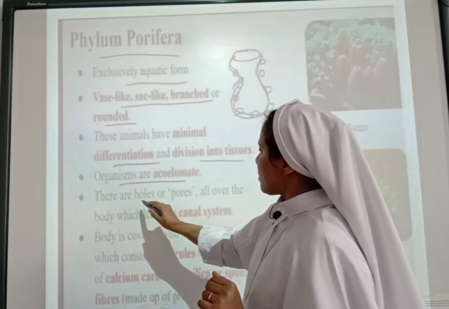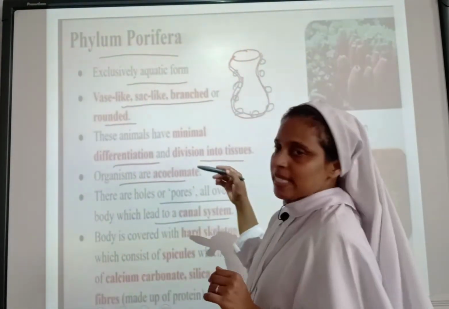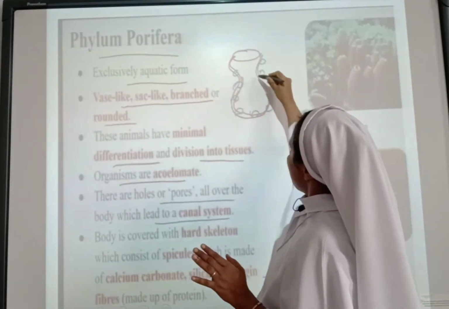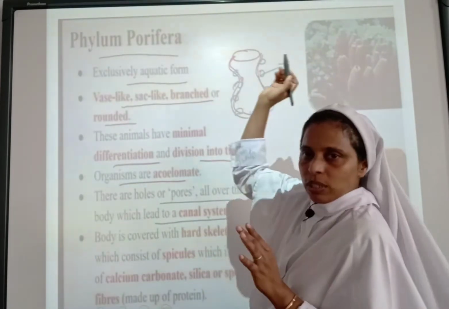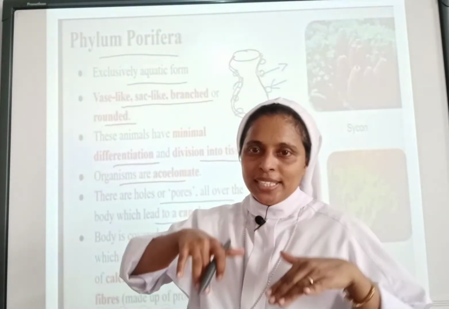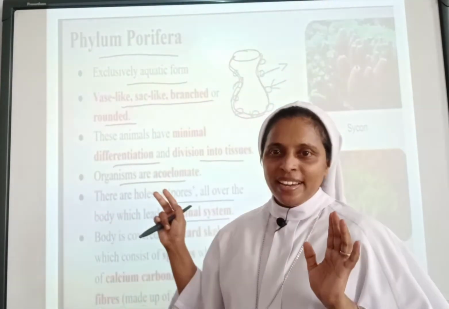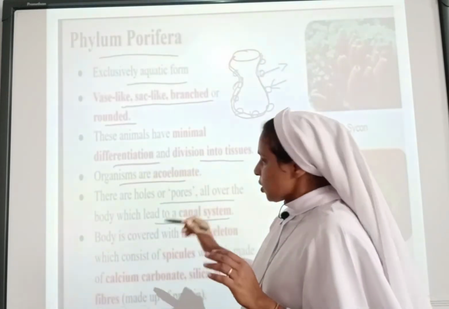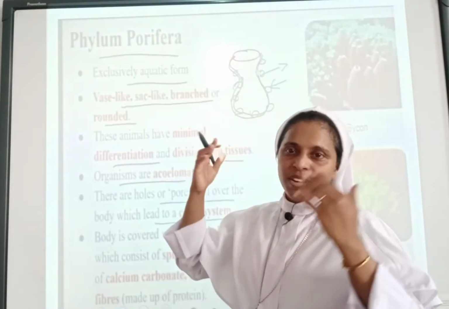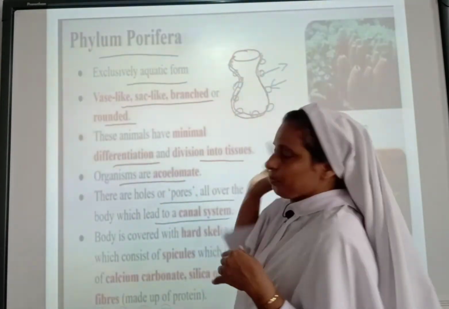Water will be entering inside and going outside, so nutrients come inside through this canal and water is expelled through the same canal. Waste materials can also be expelled through it, since they have pores all over the body.